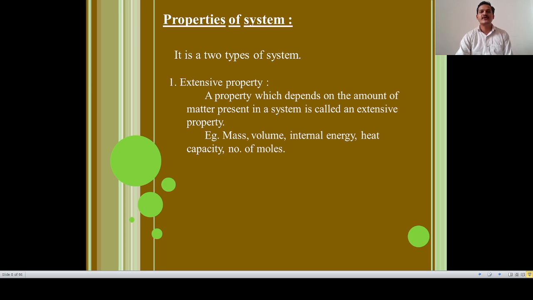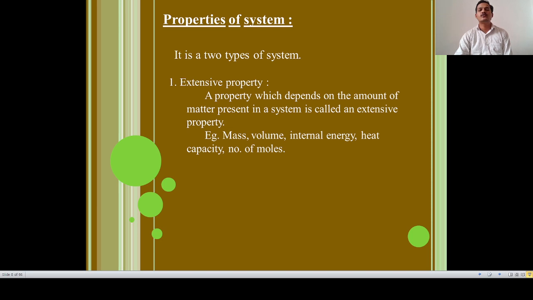I am explaining one property, that is mass. If you see 1 kg and 10 kg, there is a lot of difference, because the quantity in 1 kg is less compared to 10 kg. So mass is a quantity dependent property, called an extensive property.